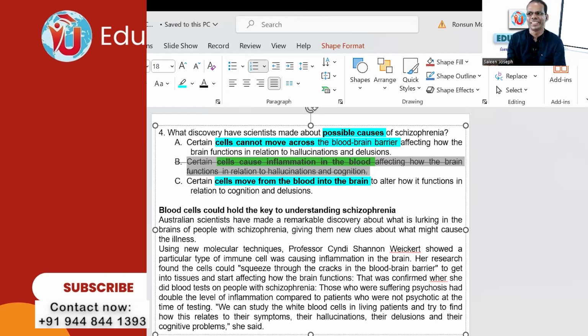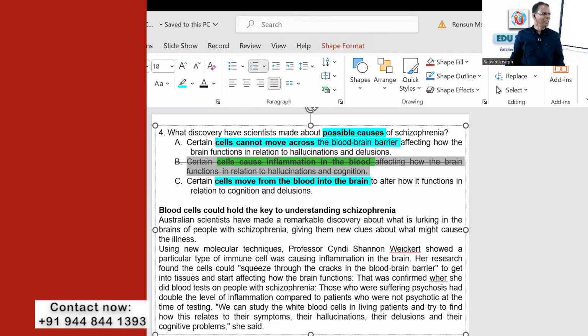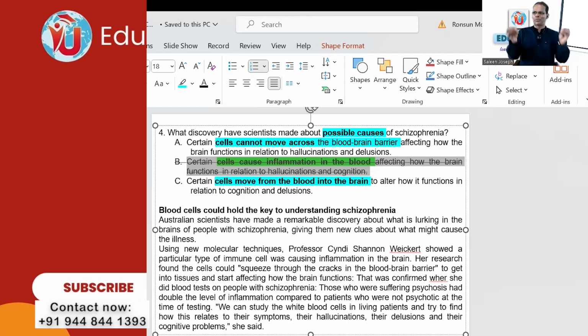Can you think of a situation where blood cells do not move at all? No move means they have died. So from your common sense, if you cool down and think, "cannot move" cannot be the answer. Already the man is dead, then we should not worry about schizophrenia.